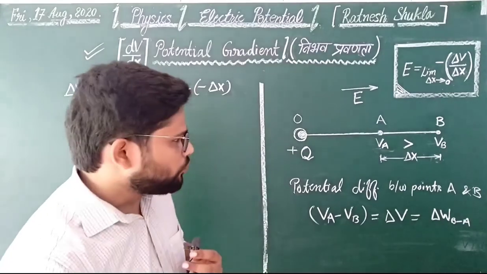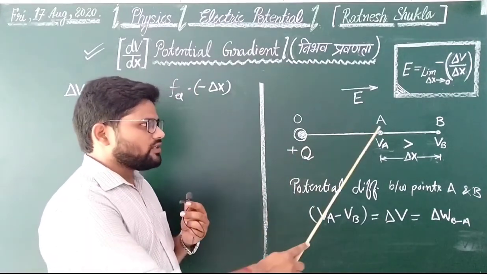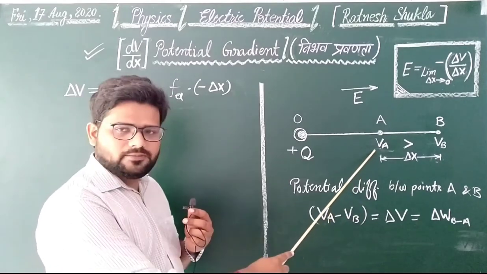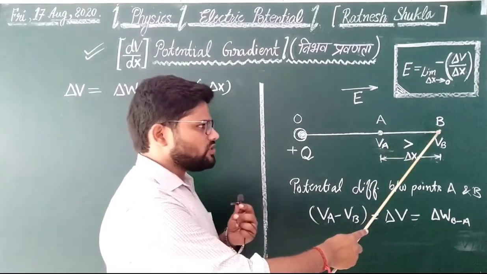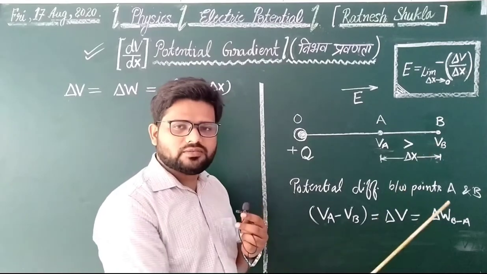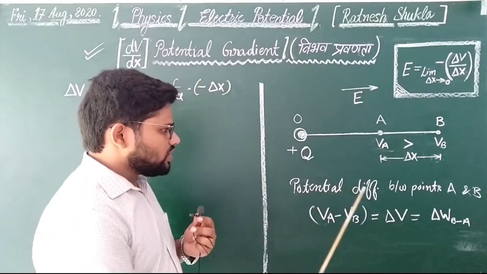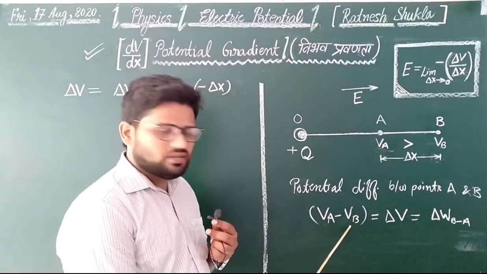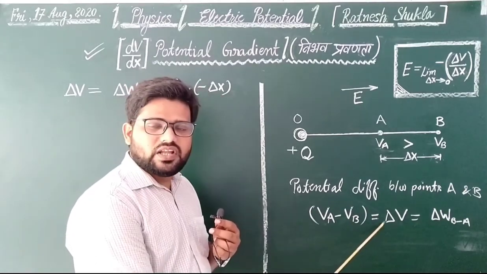Dear friends, due to the positive charge plus q, just assume that the potential at point A is VA, and at point B the potential is VB. Now, the potential difference between points A and B, that is VA minus VB, equals delta V.